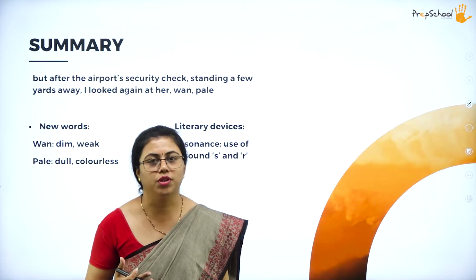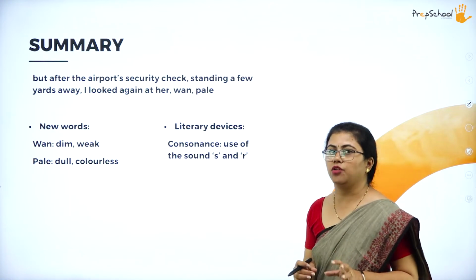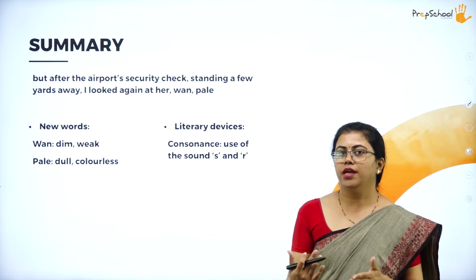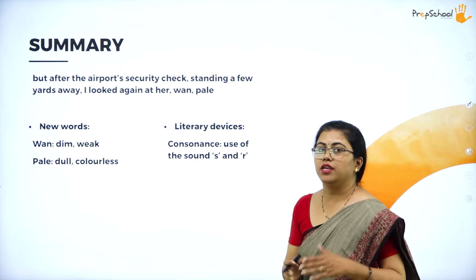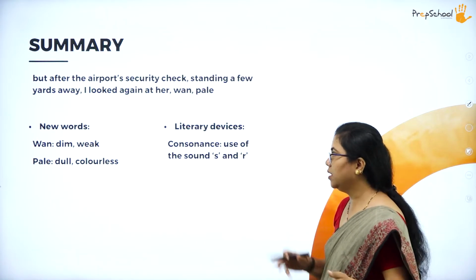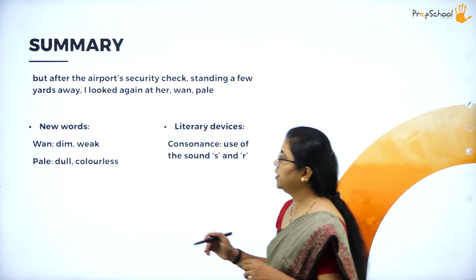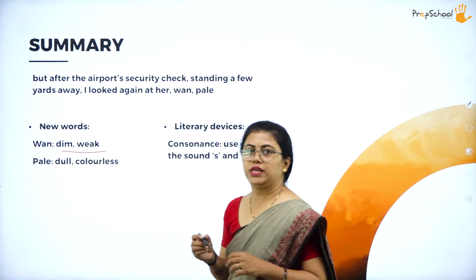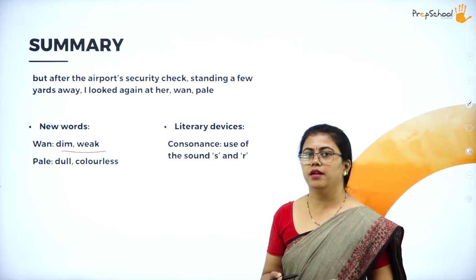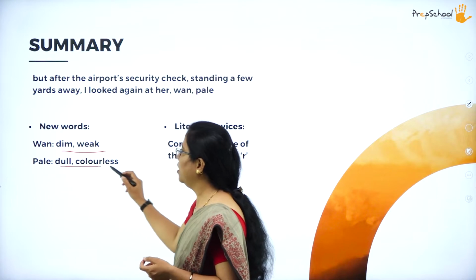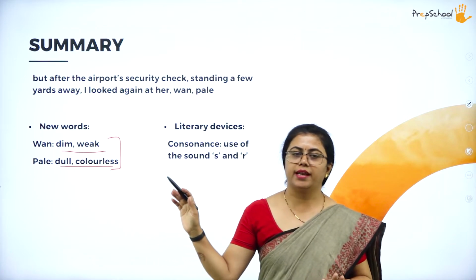Let us move on to the next three lines. Here, after the airport's security check, it is clear that she has reached the airport. After the security check, standing a few yards away, she is already a little away from her mother. I looked again at her, wan and pale. What does wan mean? It means dim or weak. Pale means dull or colorless. These both almost mean the same, they carry the same meaning.